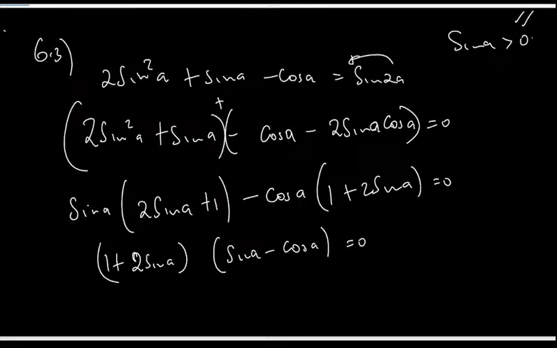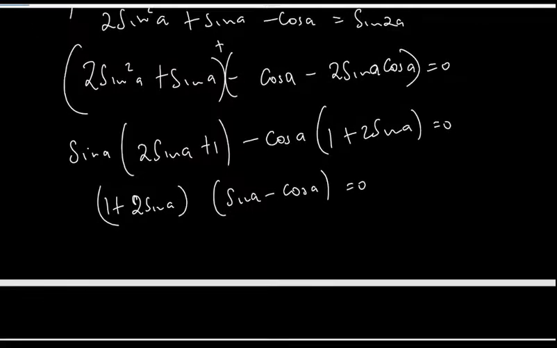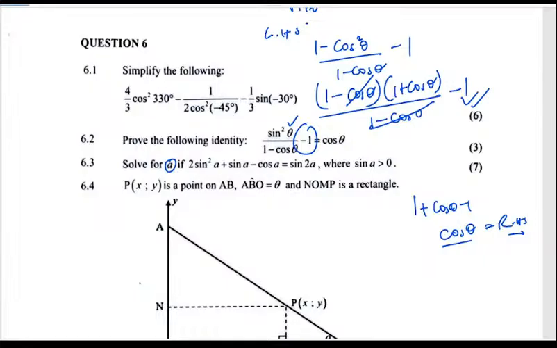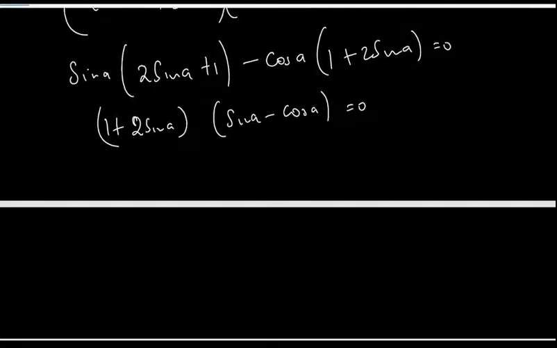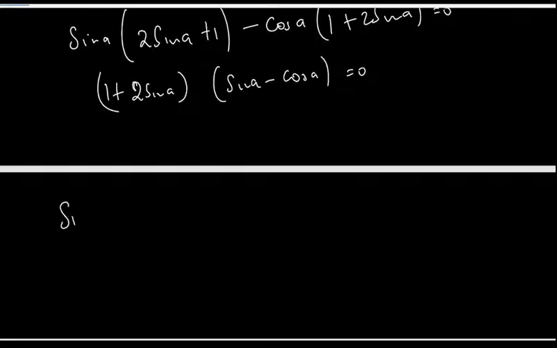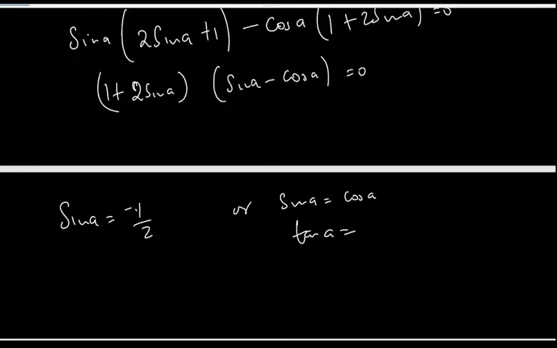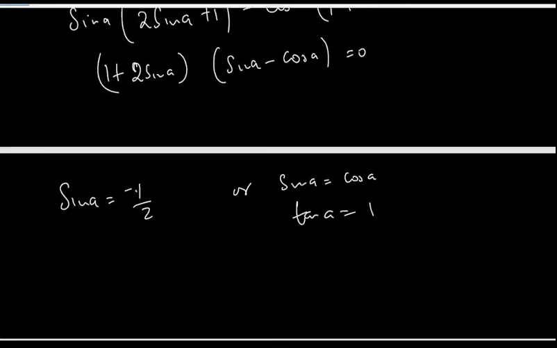is equal to 0. Okay, so how many marks? Should be like 6 marks, this question. Oh, it's 7. Hallelujah. Okay, so let's solve this. With the first one, it simply tells us that sine A is going to be negative a half. In this case, we're going to say that the sine of A is equal to the cos of A, meaning that the tan of A is just 1, okay?